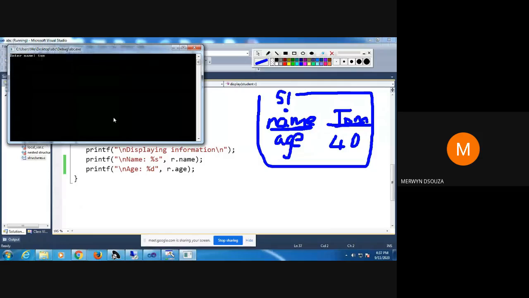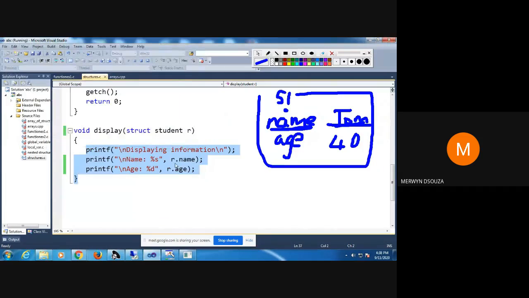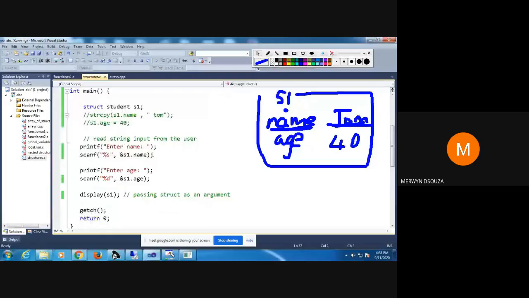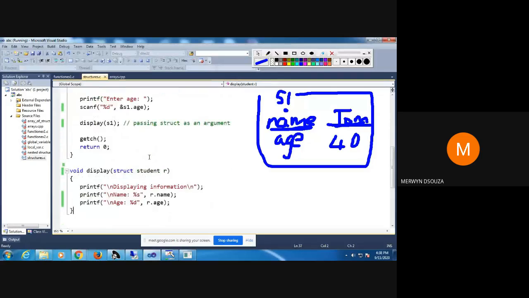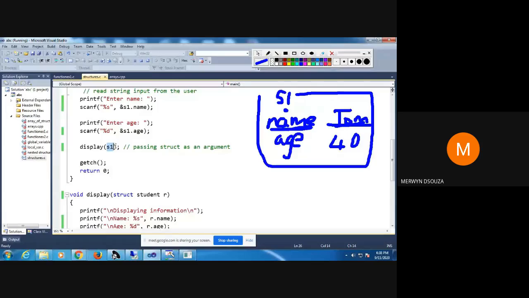So I say Tom and I enter the age as 40. So when I display, see here, these are the lines that are getting displayed. You're getting the display as name Tom, age 40. Okay. Last time I had shown you how to pass normal variables. Now I'm showing you how to pass structure variables.